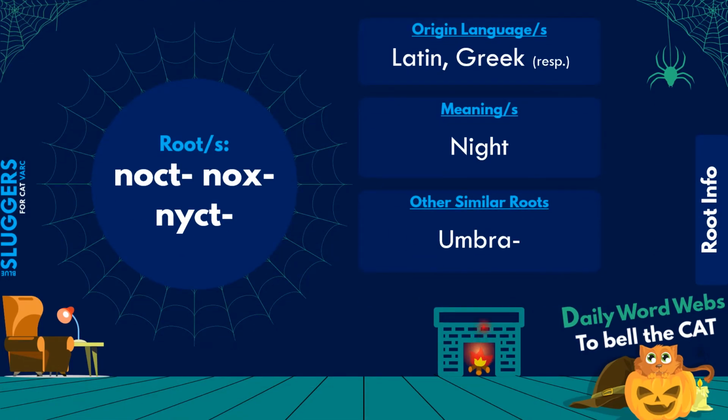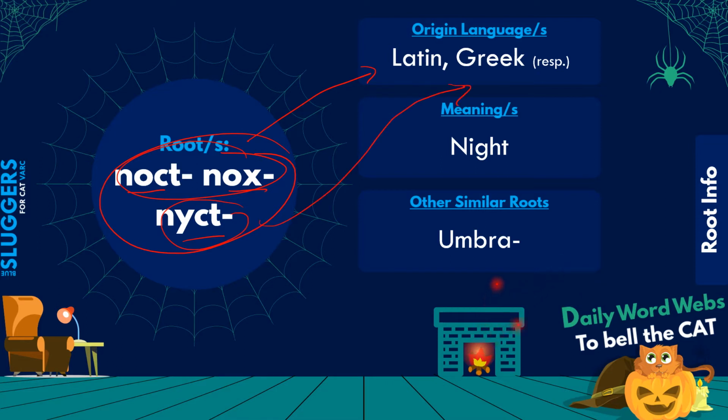Alright guys, so let's start with the roots. The roots that we have at hand today are noct, nox and nict. Out of these three roots, इनमें से पहले जो दो आपके root हैं, these first two roots belong to the Latin language, and the third root has a Greek origin. However, all three of them have the same meaning, which is night. And then also sometimes used in the context of darkness.